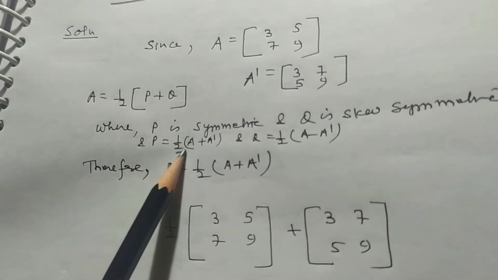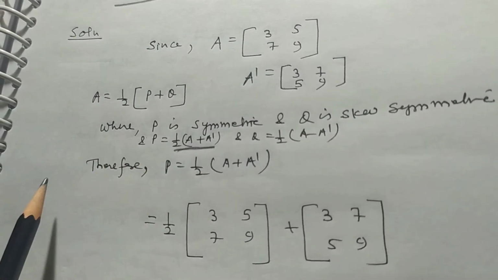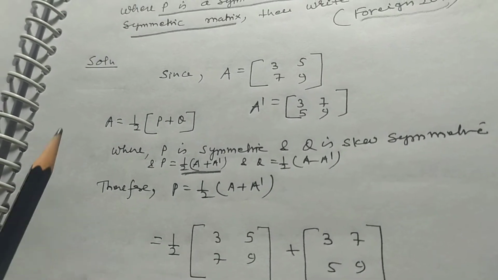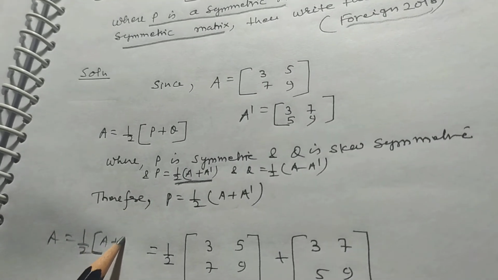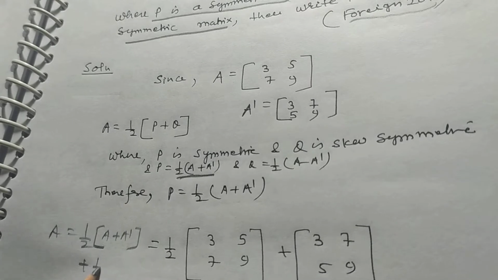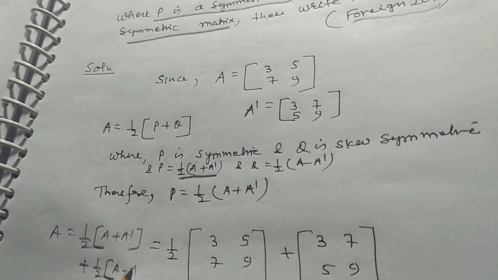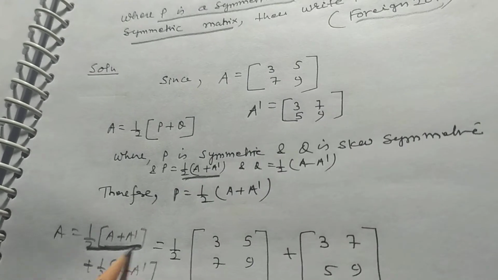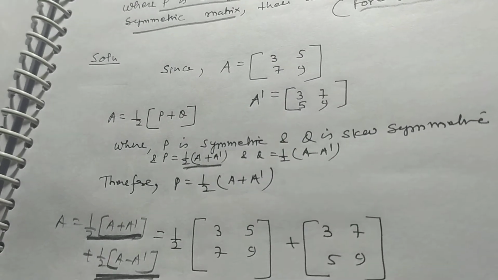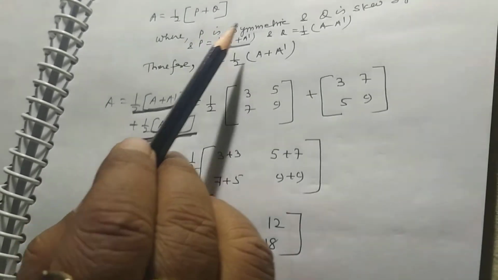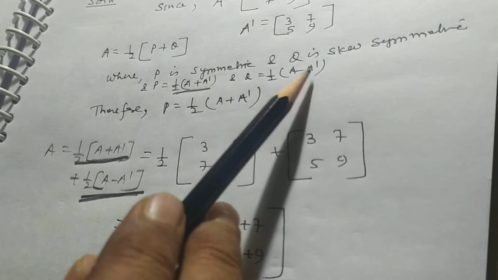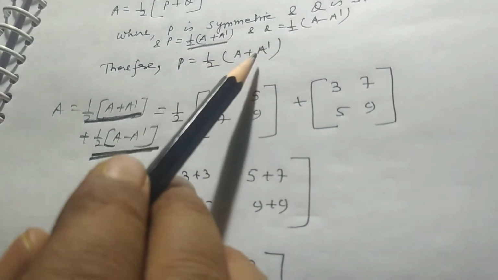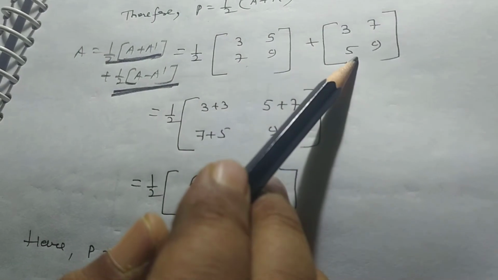So P is equal to half of A plus A dash, because a matrix can be expressed in the form A is equal to half of A plus A dash, plus half of A minus A dash, where A plus A dash is symmetric and A minus A dash is skew symmetric. So P is symmetric and Q is skew symmetric. P is equal to half of A plus A dash and Q is equal to half of A minus A dash. Therefore, P is half of A plus A dash, so the value of P is [3, 6; 6, 9].